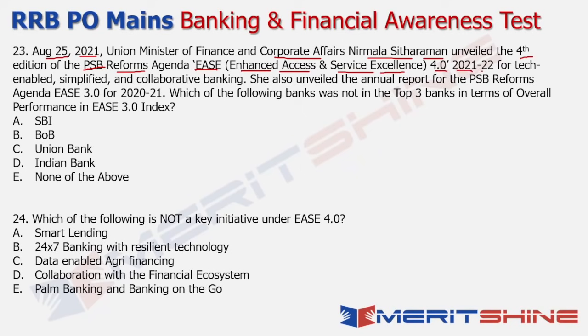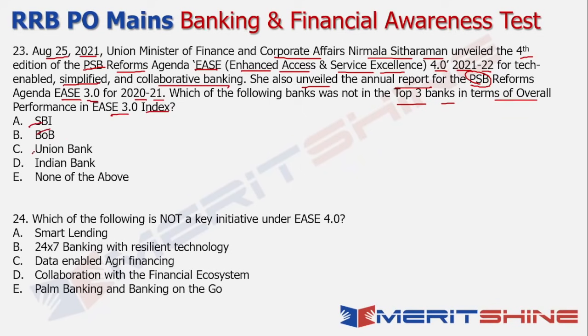This is for the period 2021-2022 for a tech-enabled, simplified and collaborative banking solution to a lot of the problems that we're facing in the banking sector, especially in the context of your public sector banks. So she also unveiled the annual report on the performance of your public sector banks as far as the reforms agenda of EASE 3.0 was concerned, and this was for the period 2020-2021. Now the question is, which of the following banks was not in the top 3 banks in terms of overall performance in EASE 3.0 index?